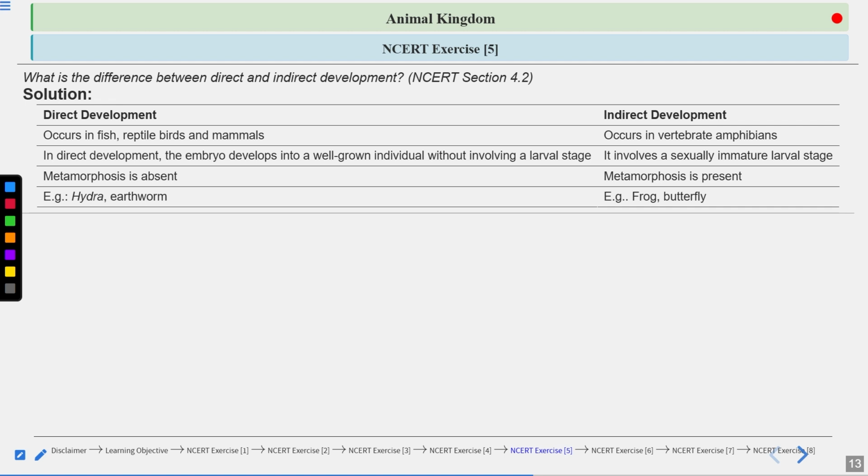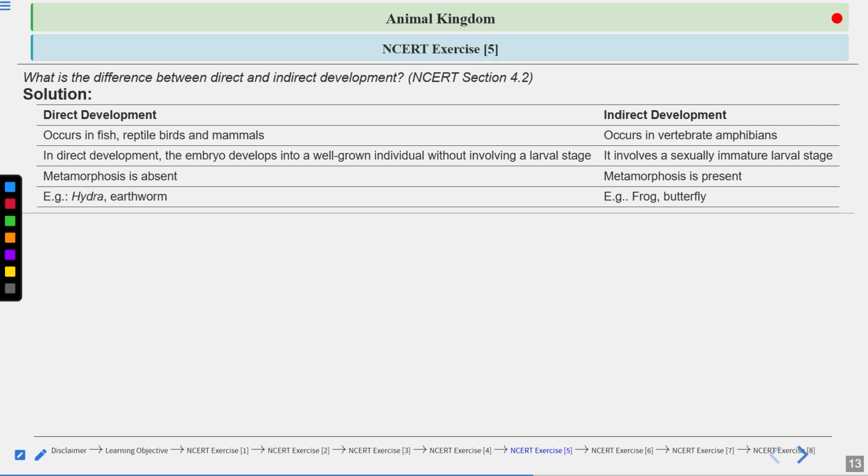The respiratory organ, the lung, is well developed, and there is no tail. Slowly, as the tadpole transforms into the adult frog, its tail vanishes.